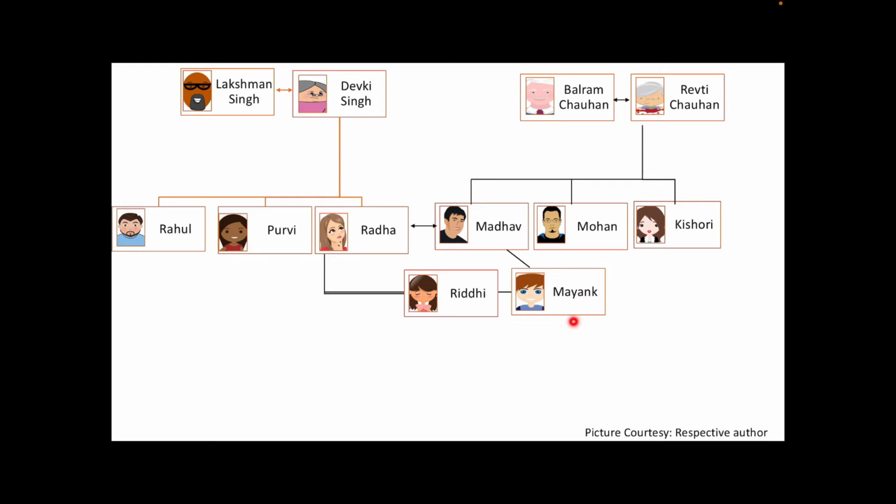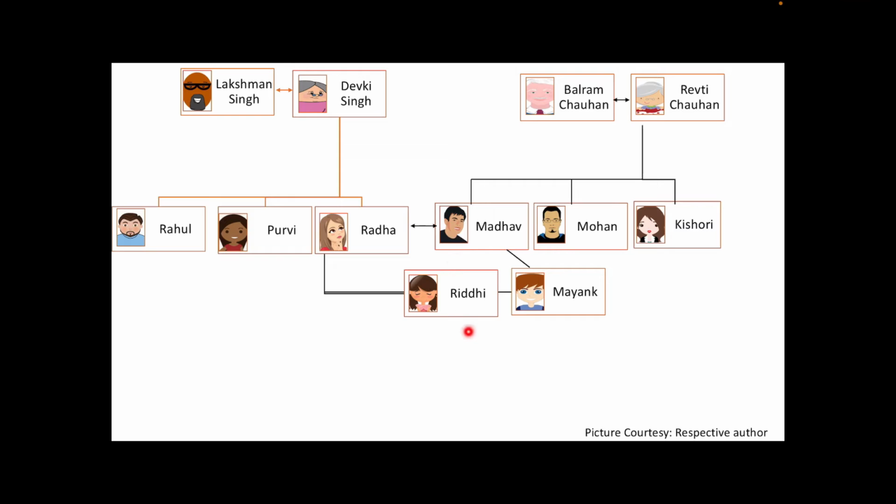One more thing you have to see is that when they have children, Kishori's children will be Riddhi and Mayank's cousins, or say Riddhi and Mayank will be cousins of Kishori's children. Similarly, Mohan's children will be cousins for both of them and Purvi's children also will be cousins of Riddhi and Mayank and Rahul's children too will be cousins of Riddhi and Mayank, right?